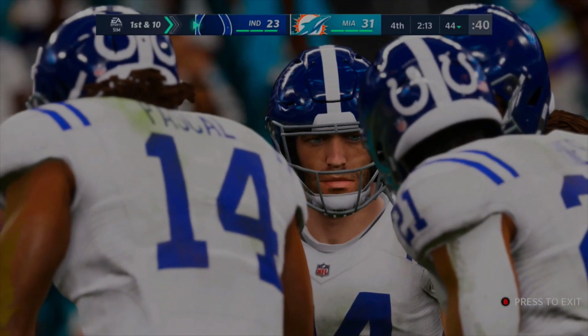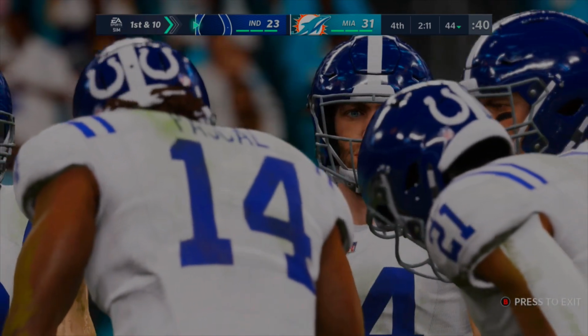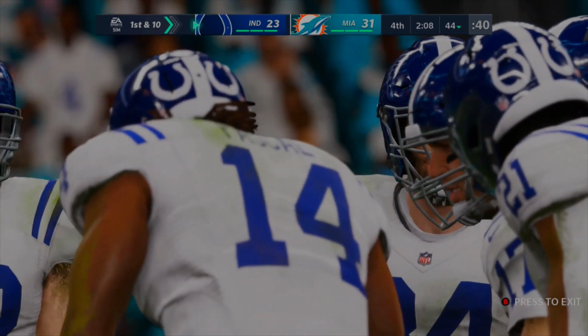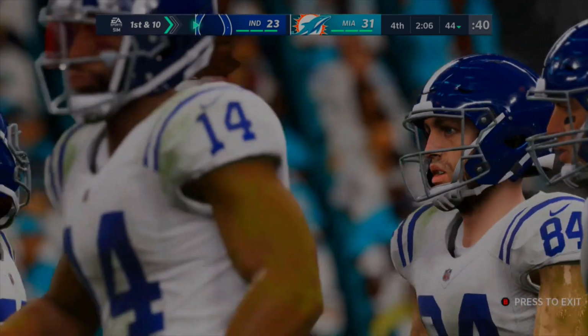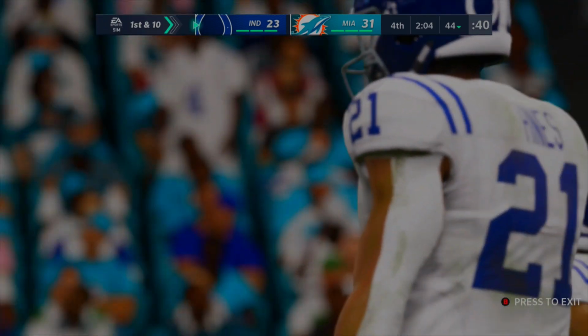But I decided to put on blue helmets for the Colts because I thought that looked cool. You know, if you guys saw my uniform ranking video, I kind of bashed on the Colts. I'll put them on last, by the way. It's not because they're bad unis. It's just because they're kind of plain.